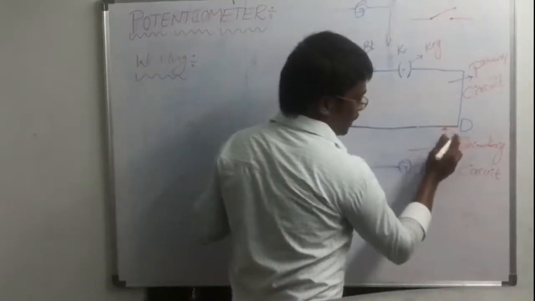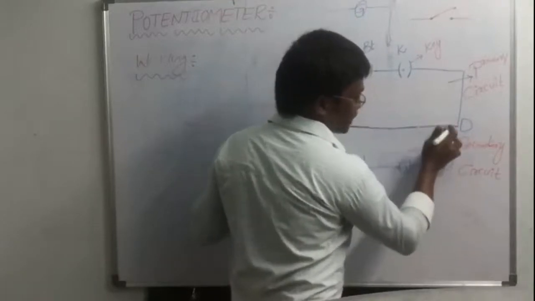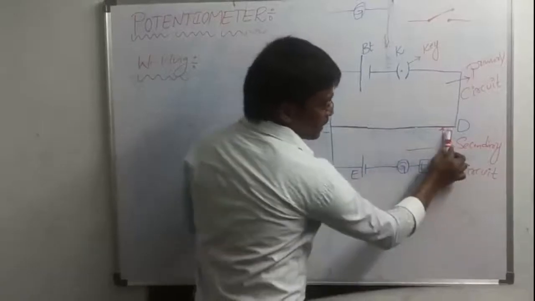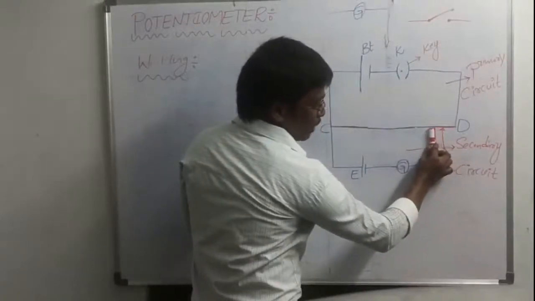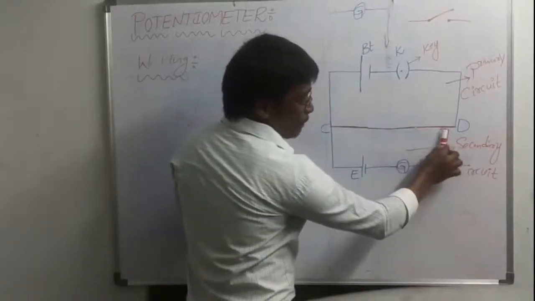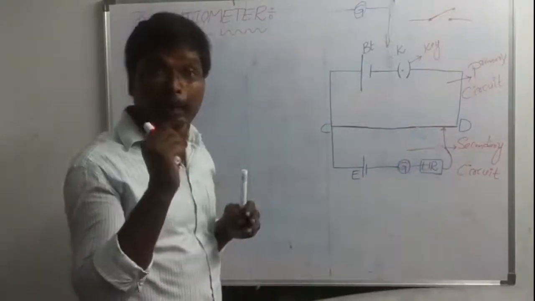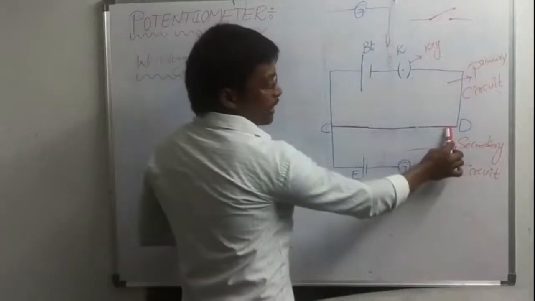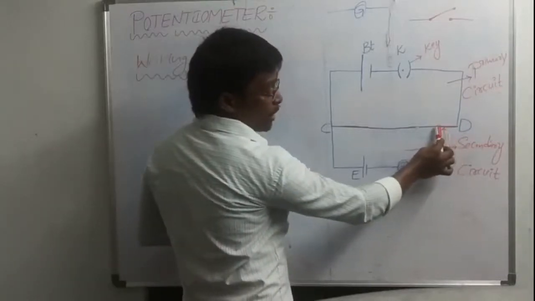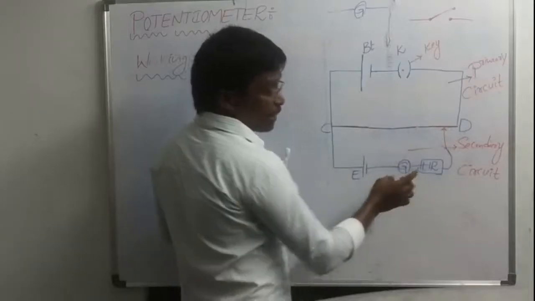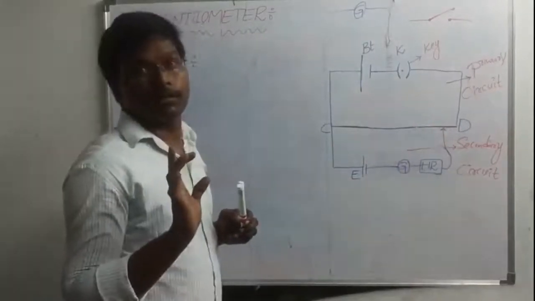At this particular point I will touch the potentiometer wire. After touching, I will move the jockey like this. There is one particular point, we don't know which point, but one particular point when you are moving this jockey in this side, where this galvanometer shows zero deflection.